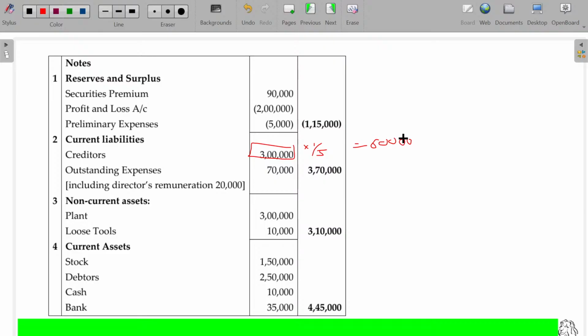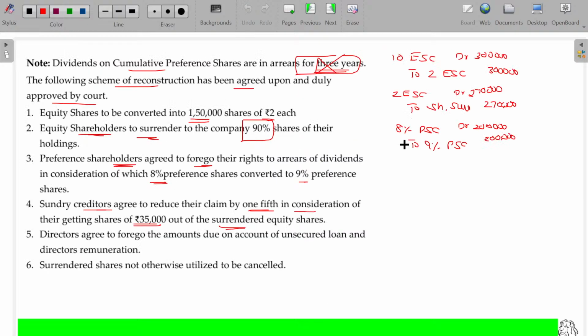If you are using the surrender shares to give something to the creditors, a new entry will be passed, which is nothing but again surrender share is cancelled, equity share capital will come. 2 entries. So creditors account debit to capital reduction 60.